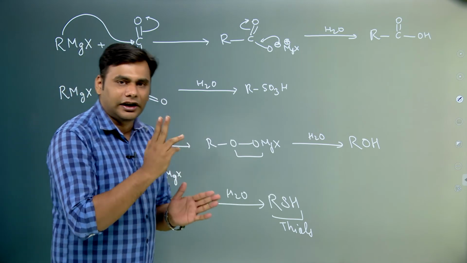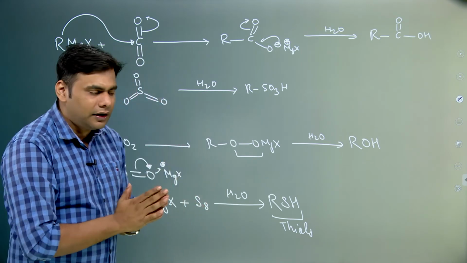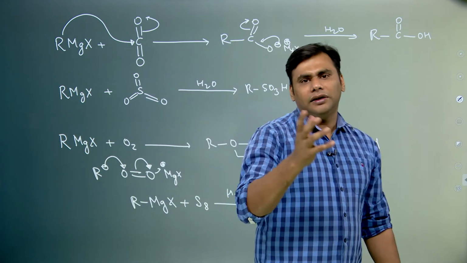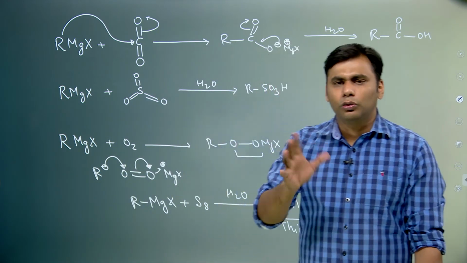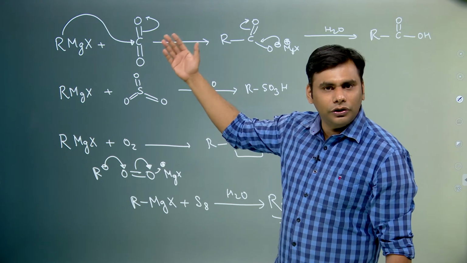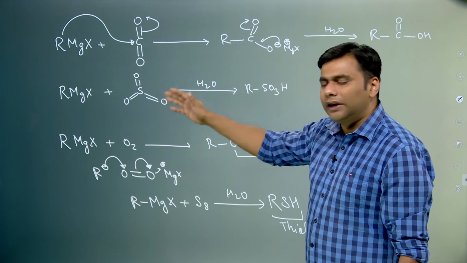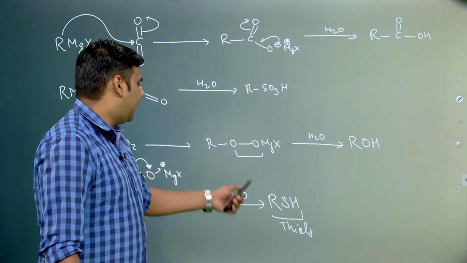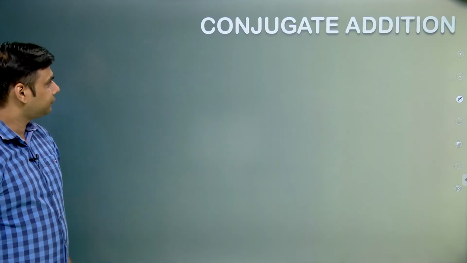With esters it consumed 2 moles of Grignard reagent and formed a 3 degree alcohol, and similarly acyl chloride reacts with 2 moles of Grignard reagent to form an alcohol. Similarly we did with CO2, which reacts to form carboxylic acid, SO3 forms sulfonic acid, O2 forms alcohol, and S8 forms a thiol.